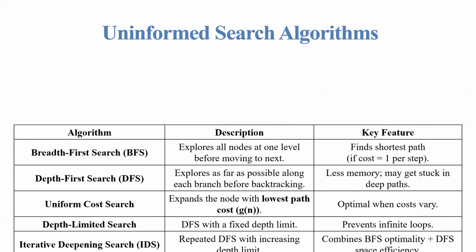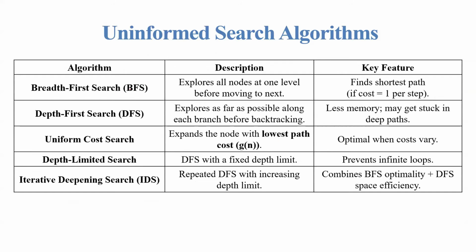Uninformed search algorithms. As we discussed, we have BFS, DFS, UCS, depth limited search, and IDS, iterative deepening search. BFS explores all nodes at one level before moving to the next. Depth first search explores as far as possible along each branch before backtracking.